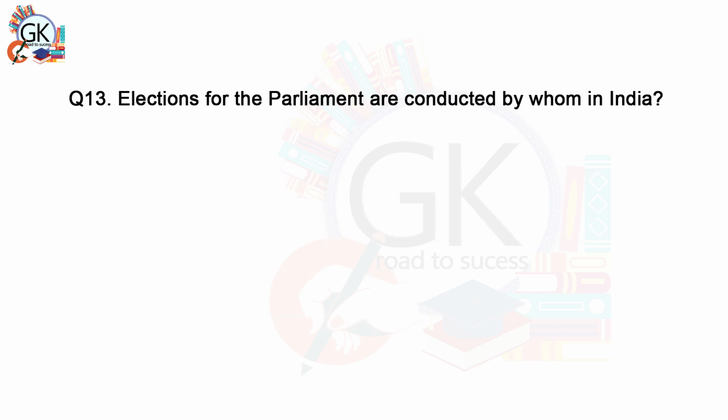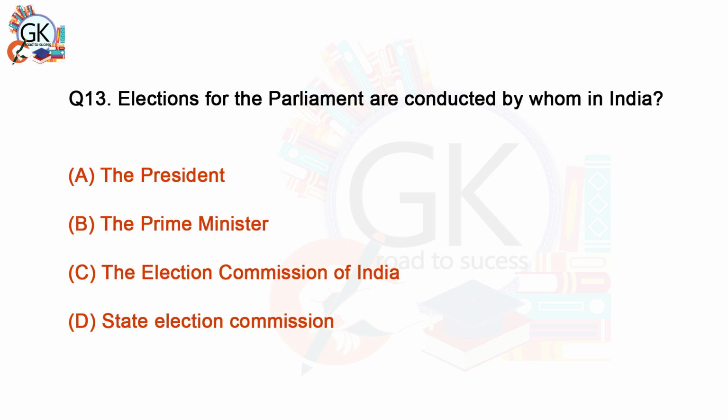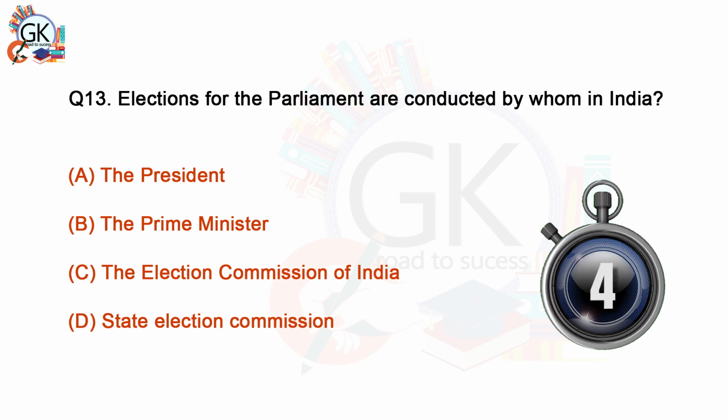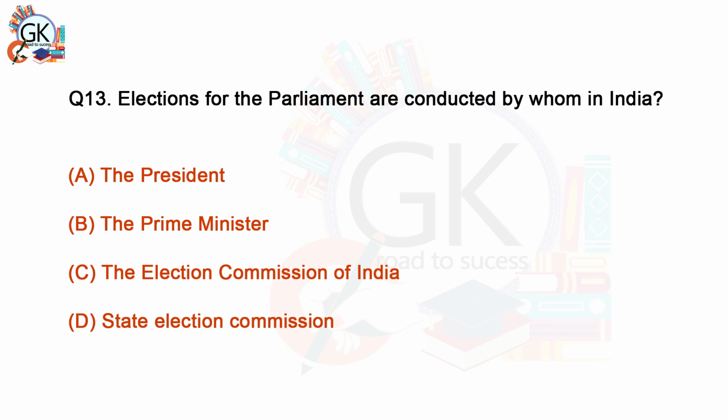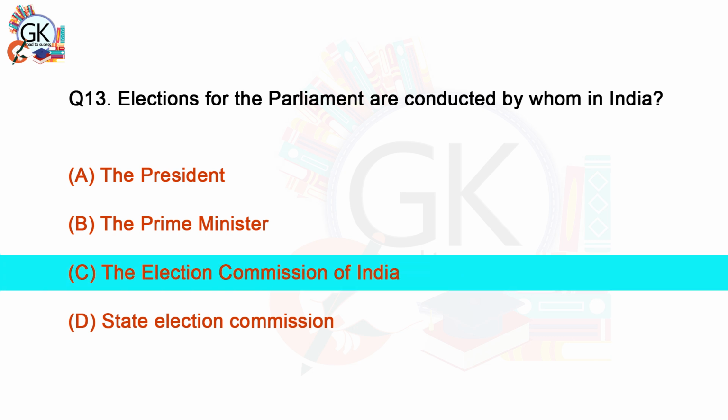Elections for the parliament are conducted by whom in India? A. The President. B. The Prime Minister. C. The Election Commission of India. D. State Election Commission. C. The Election Commission of India.